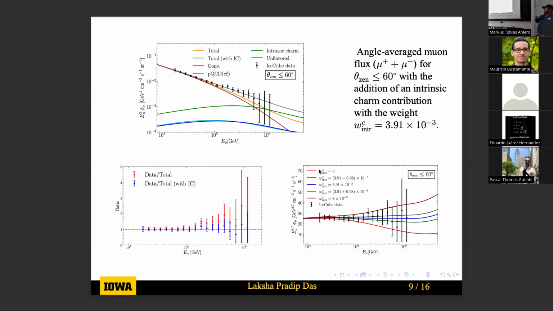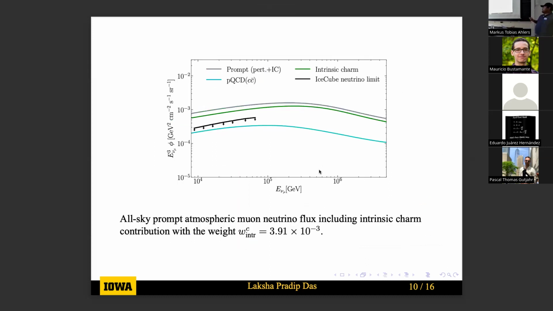So large error bars in the higher energy data make it hard for us to make a conclusive statement about the role of intrinsic charm. However, we can also look at the neutrino spectrum and see whether this amount of intrinsic charm is required or not. If you look at the prompt neutrino spectrum, we see that if we include an intrinsic charm contribution with a normalization of 3.9 times 10 to the power minus 3, we exceed the prompt neutrino upper bound that is set by IceCube. So we should not be able to incorporate this much intrinsic charm.